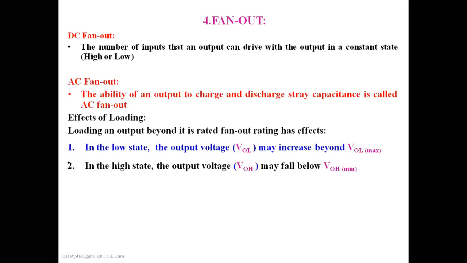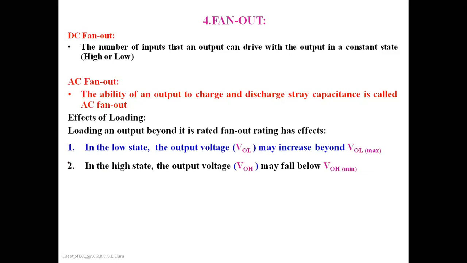With respect to the power rails, VOH is VDD minus 0.1 volt, so 5 minus 0.1, that is 4.9 volts. But because of this loading effect with respect to the fan out, in the high state the voltage will fall below VOH. It is supposed to be 4.9 volts, but now it may not be 4.9.